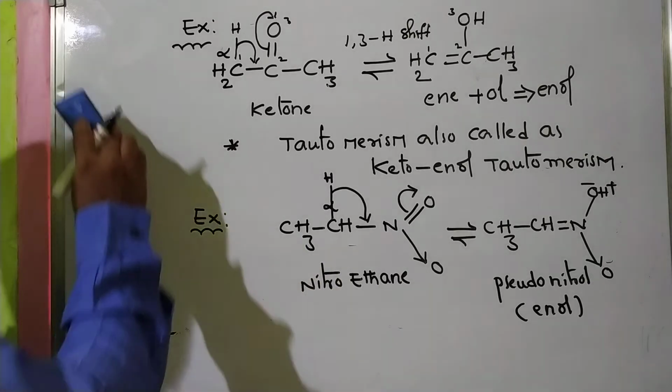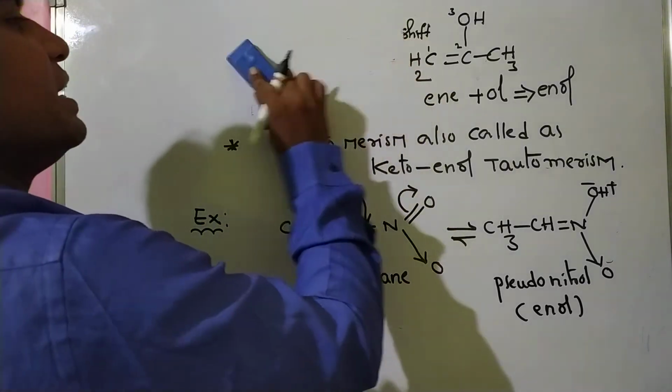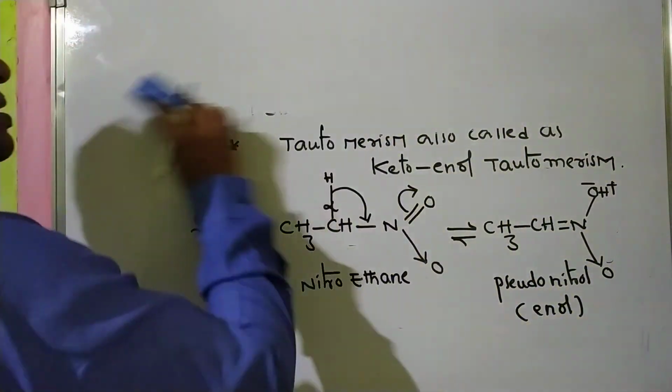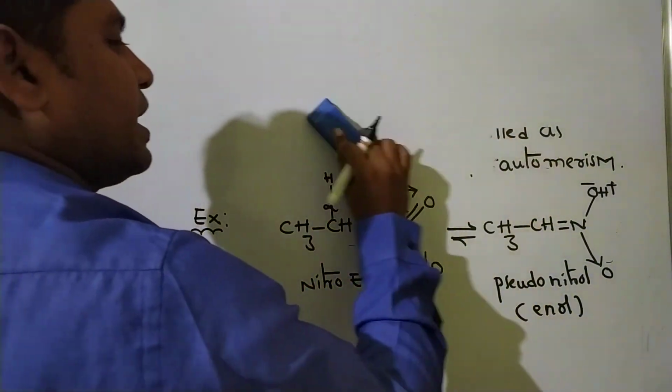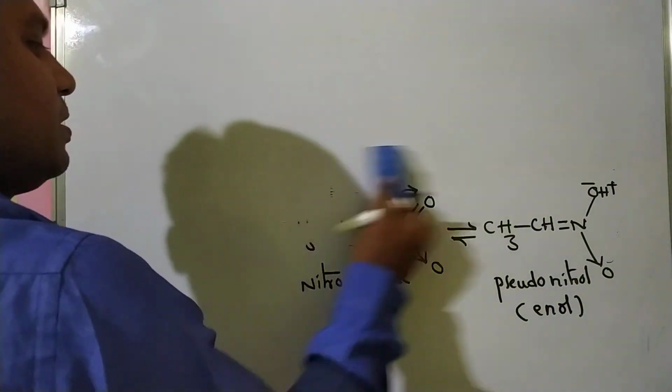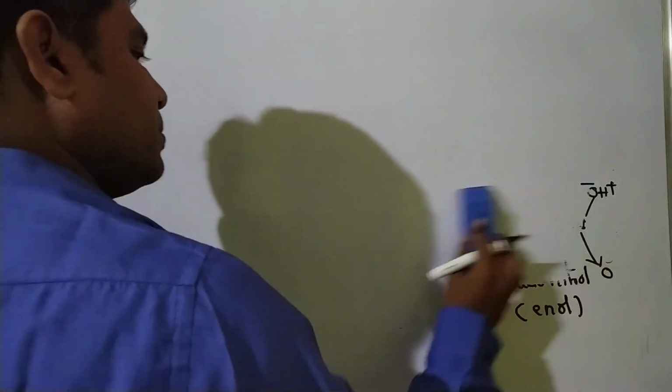Next, the main structural requirement for exhibition of tautomerism in chemistry. This is very, very important.